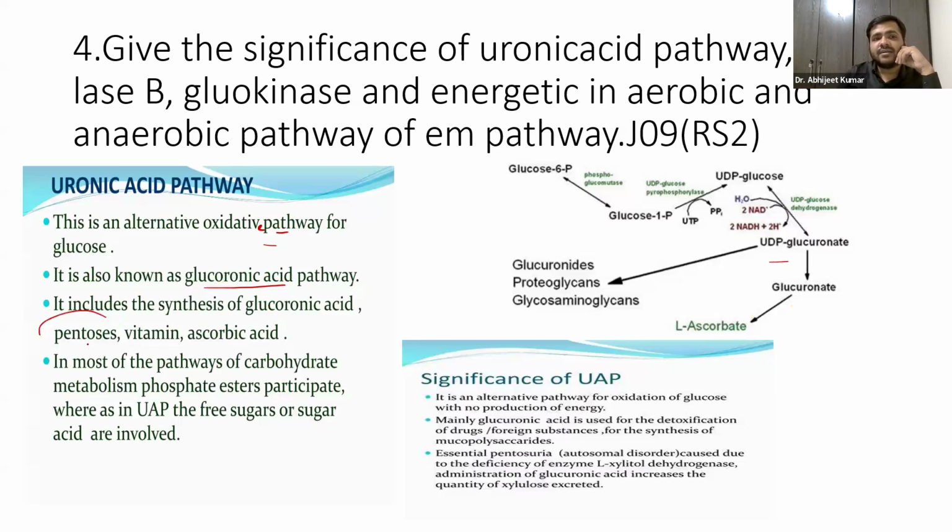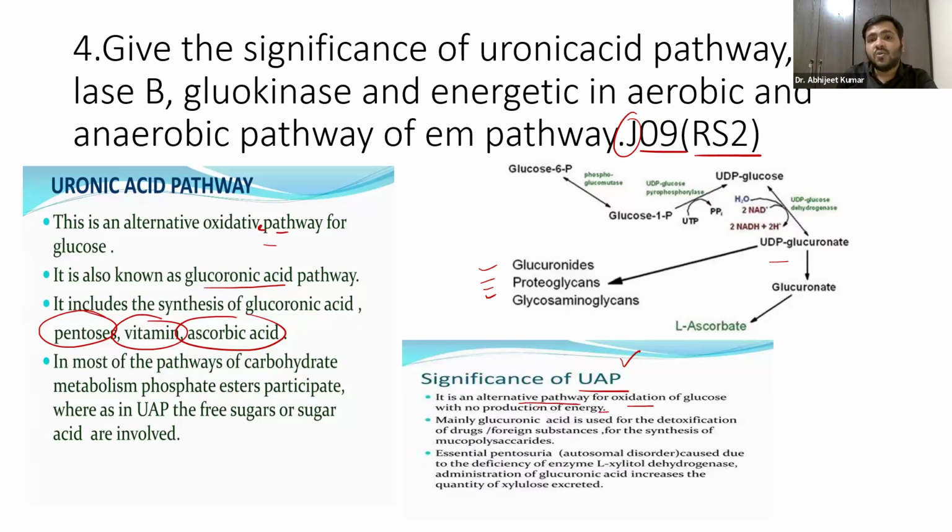Pentoses are synthesized, along with important vitamins and ascorbic acid, right? So you can just see this pathway. Now, what is the significance of this uronic acid pathway? That is the very first question that they have asked from us. It is basically asked in this January 9 revised schedule 2. Now, guys, remember it is an alternative pathway for oxidation of glucose.